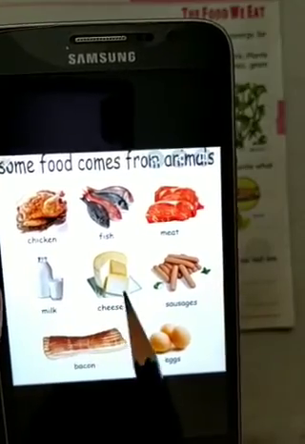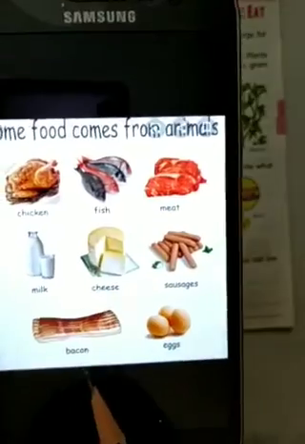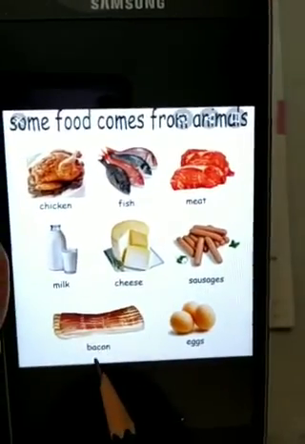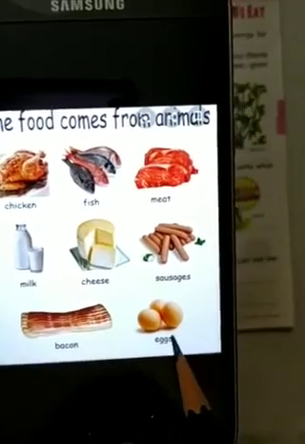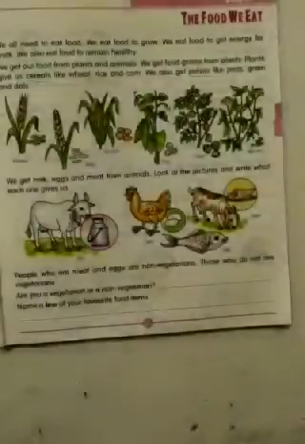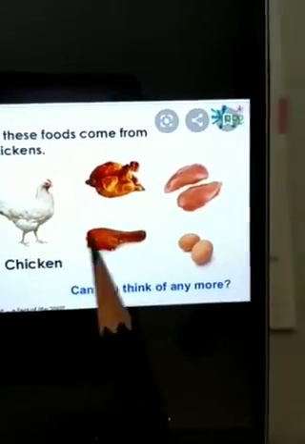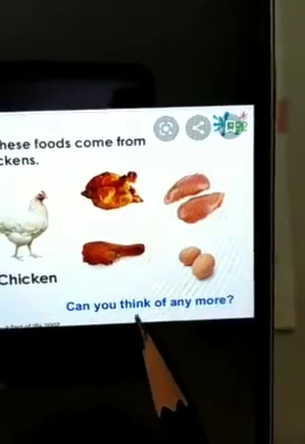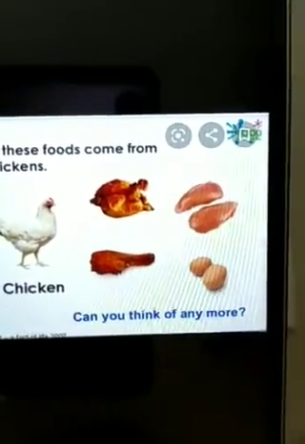Cheese is made from milk only. Sausages are made from meat. Bacon is made from the meat of animals like pork, pig. And eggs we get from animals. You can see this: chicken meat and eggs we get from chicken.